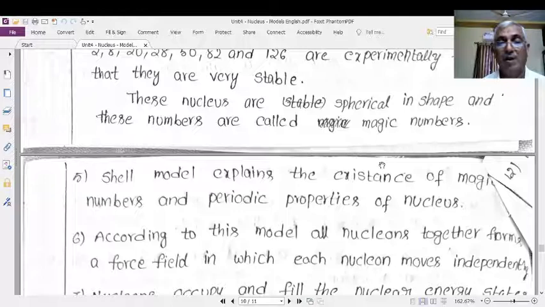The shell model explained the existence of magic numbers and periodic properties of the nucleus. That's why the shell model has its own importance as far as nuclear models are concerned, and why we discussed the magic numbers here. What is the shell model? It explained the existence of magic numbers, the periodic properties of the nucleus, and one more thing, the transition properties of the nucleus. These three are the most successful things as far as the shell model is concerned.